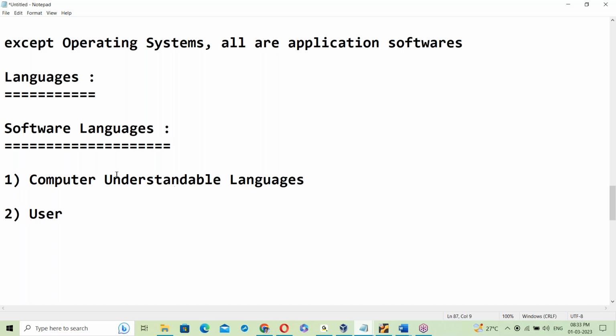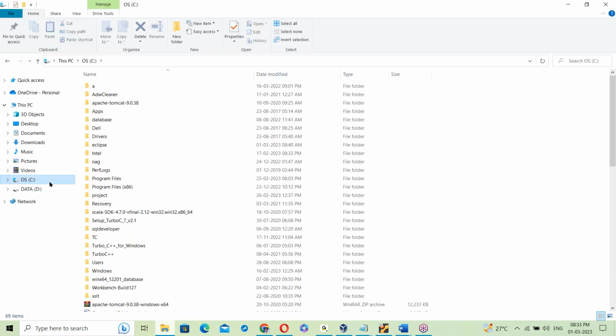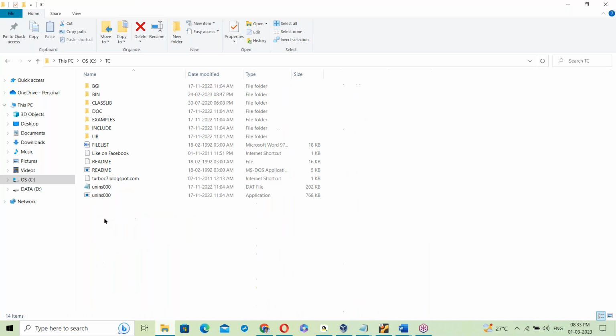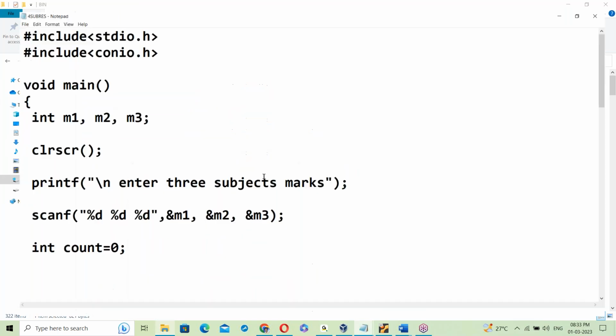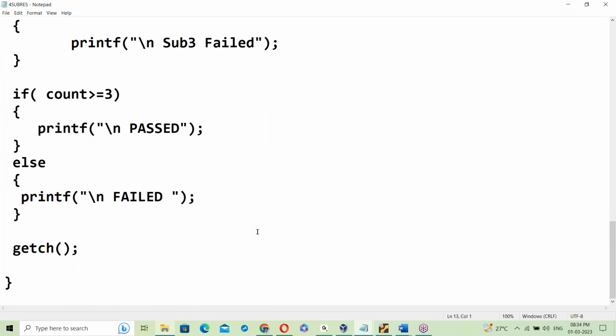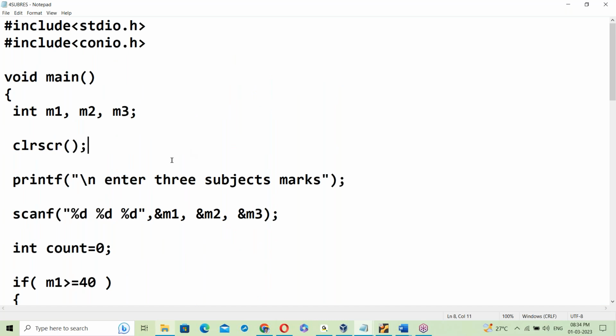User understandable language means English-like language. For example, a C program looks like English. This is user understandable language, called a high level language.